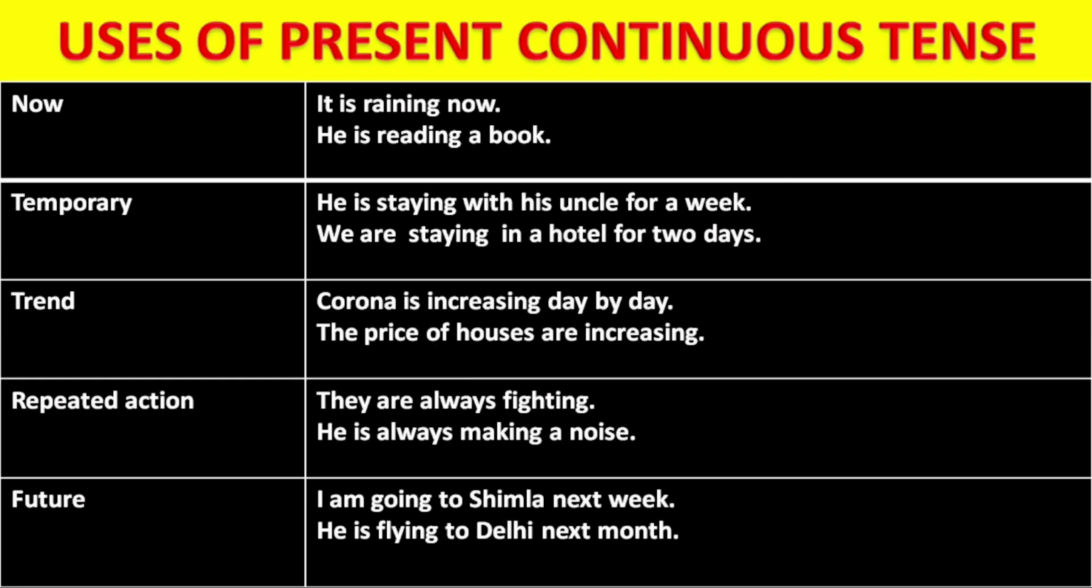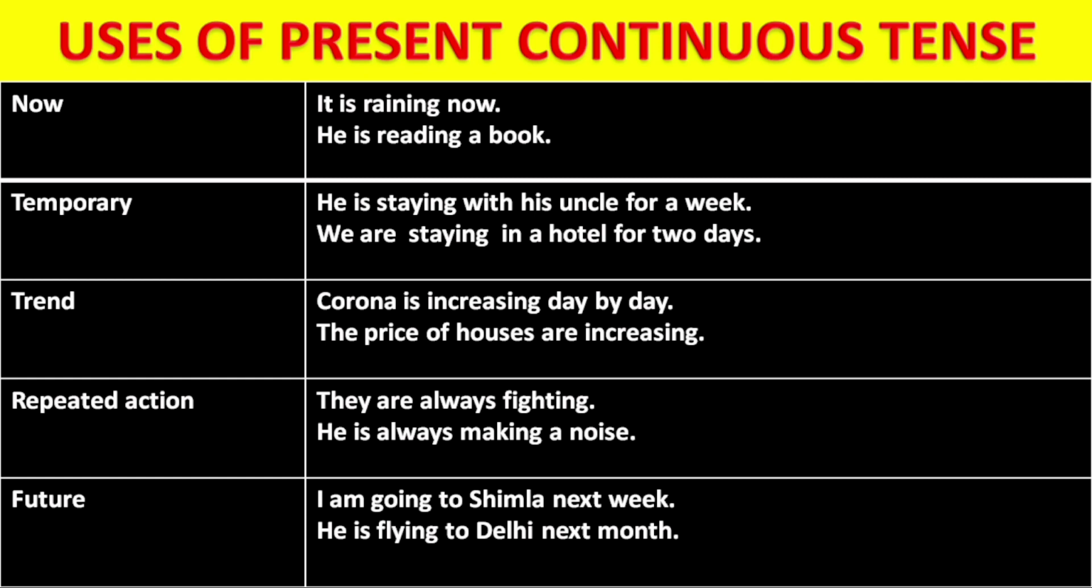Next we have when we should use present continuous tense. So we will learn the uses of present continuous tense. There are 2 columns. When we talk about now, the action which is taking place right now, like the example given over here. It is raining now. He is reading a book. The action is taking place right now.